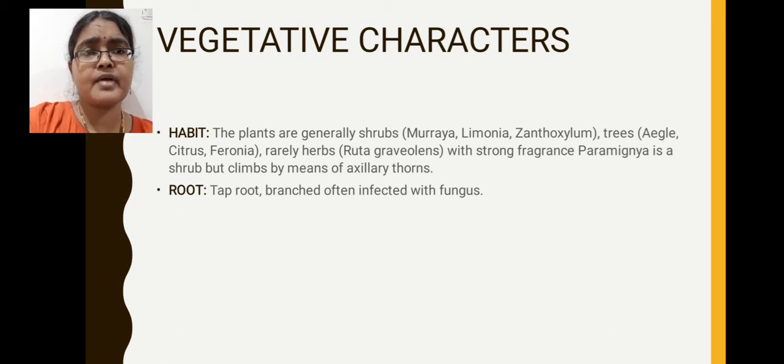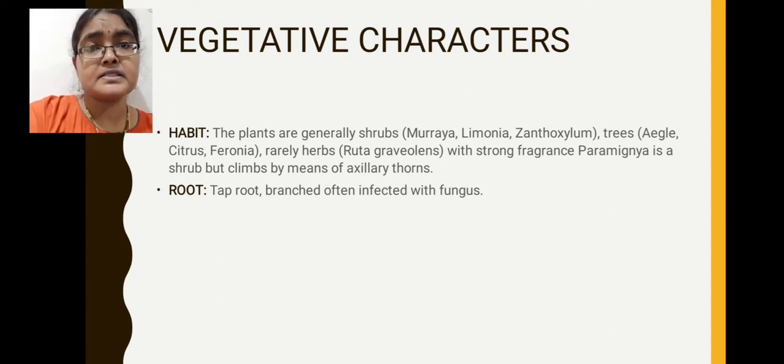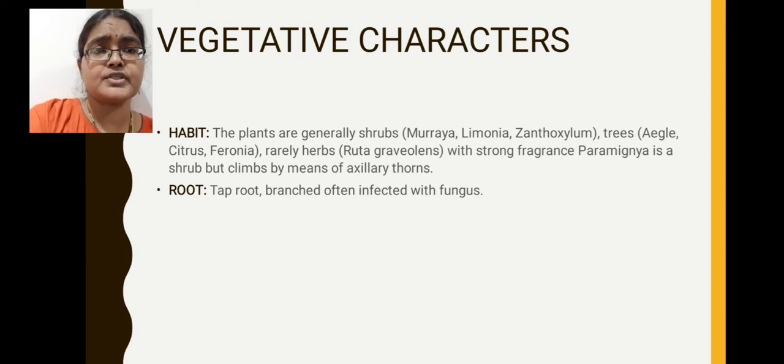Here these Rutaceae family members are producing some strong fragrance. Why these are producing some strong fragrance? Because of the presence of essential oil secreting glands. All plant parts, especially leaves part, flowers part and fruits part, possess essential oil secreting glands. That is why these plant parts are aromatic or strongly fragrant in nature.